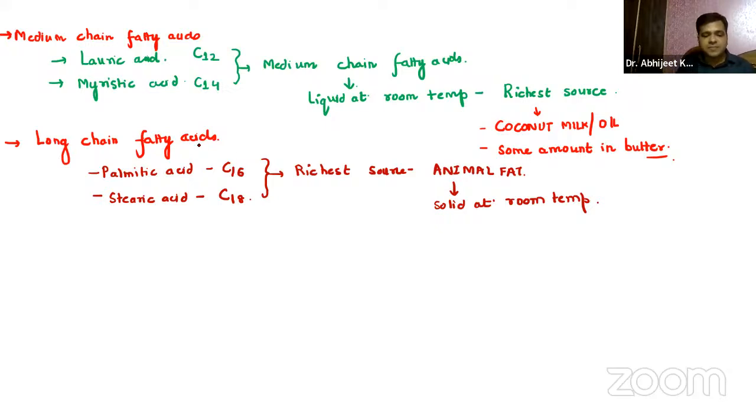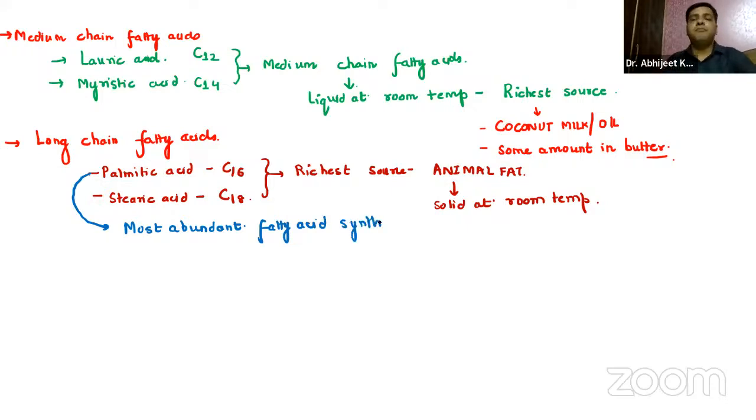Now, remember that if we talk about palmitic acid, two questions have been asked in the exam. Two one-liners, two viva questions that you have to remember. It is the most abundant fatty acid synthesized in the human body. Again, a 1 mark practical exam question: what is the most abundant fatty acid synthesized in the human body?